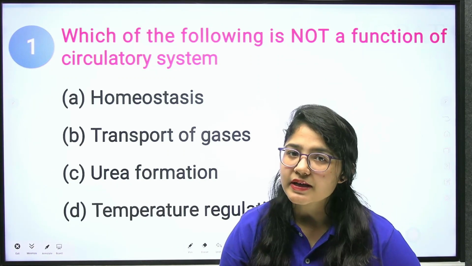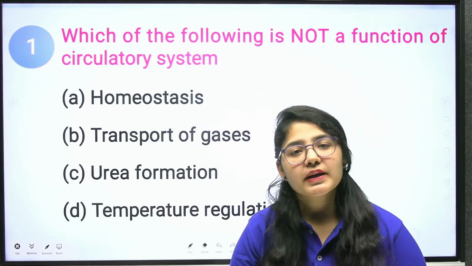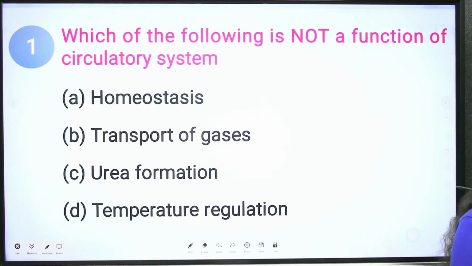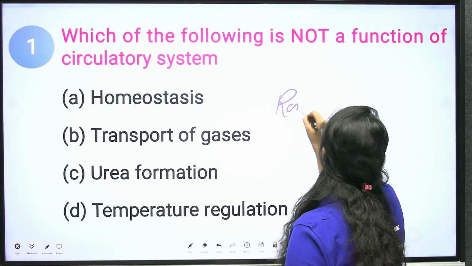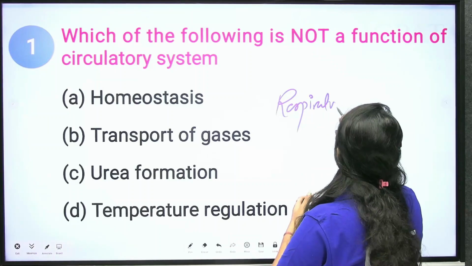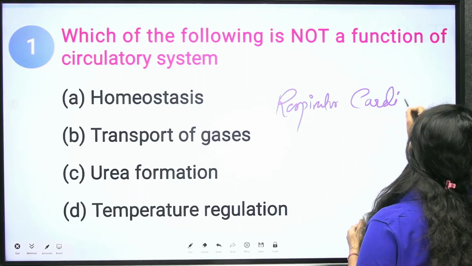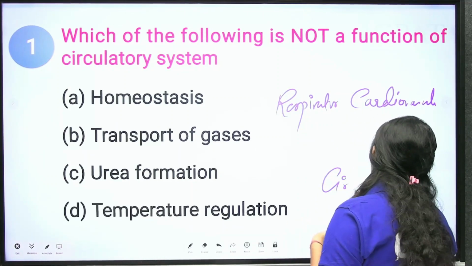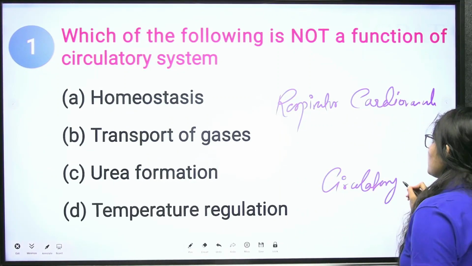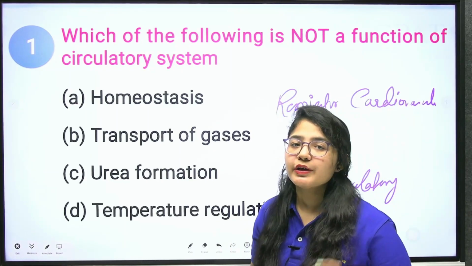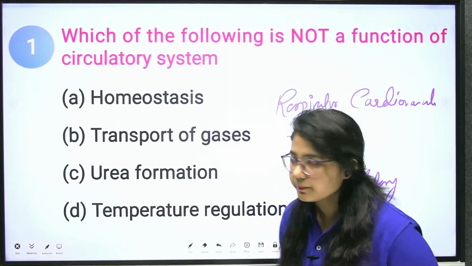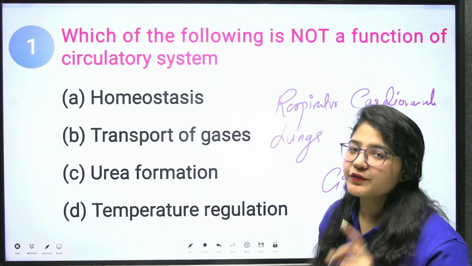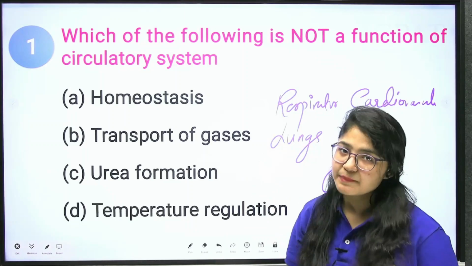First of all, you need to understand what the circulatory system is, what the respiratory system is, and what the cardiovascular system is. These are three different systems: one is respiratory, the other is cardiovascular, and the last one is circulatory. The respiratory system comprises only the lungs, alveoli, trachea and bronchi, from the nostrils to the lungs and from the lungs back to the nostrils.